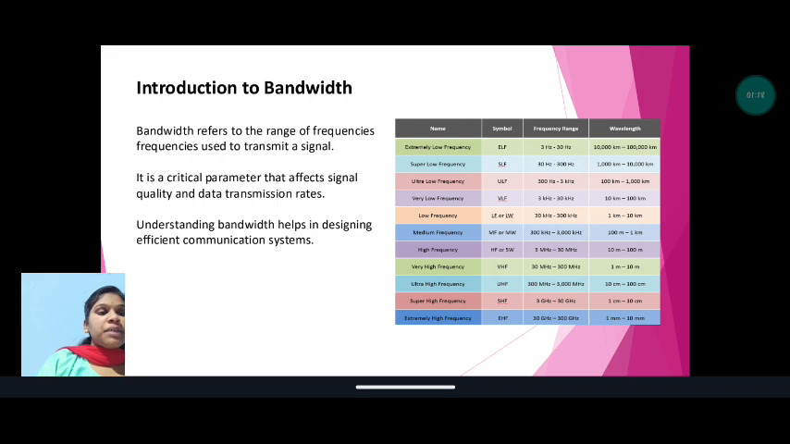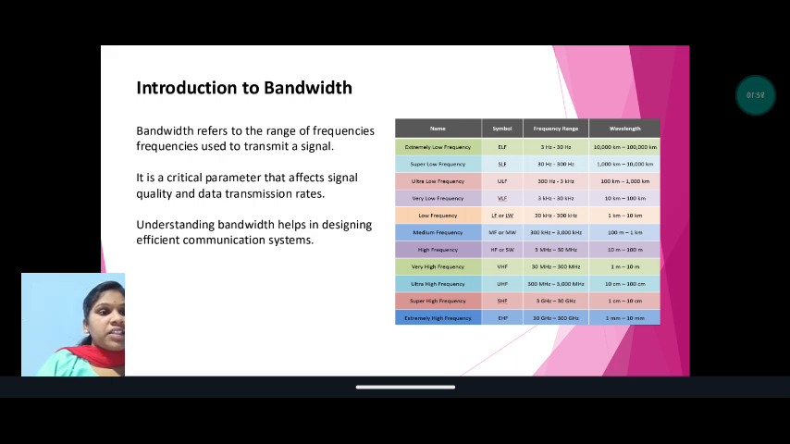Extremely low frequency, symbol ELF. Frequency range 3 Hz to 30 Hz. Wavelength 10,000 km to 100,000 km. Super low frequency, symbol SLF. Frequency range 30 Hz to 300 Hz. Wavelength 1,000 km to 10,000 km. Ultra low frequency, symbol ULF. Frequency range 300 Hz to 3 kHz, and the wavelength is 100 km to 1000 km.